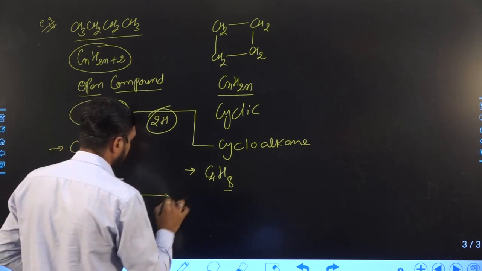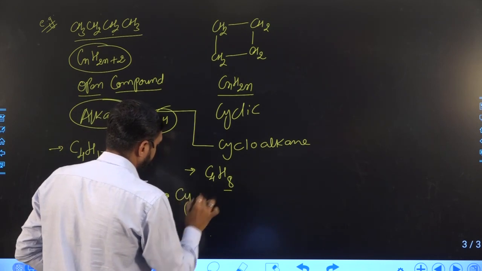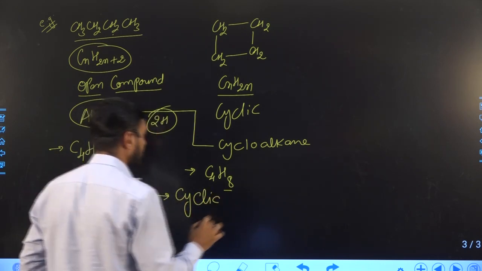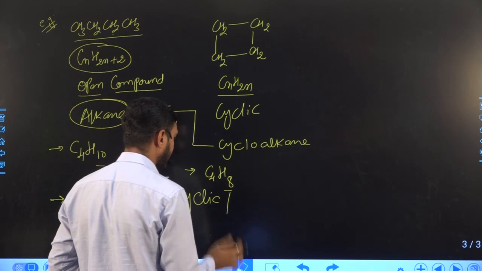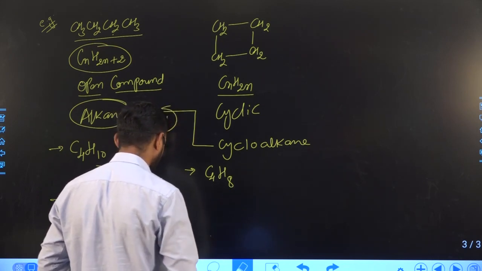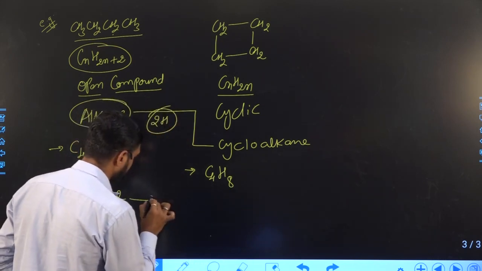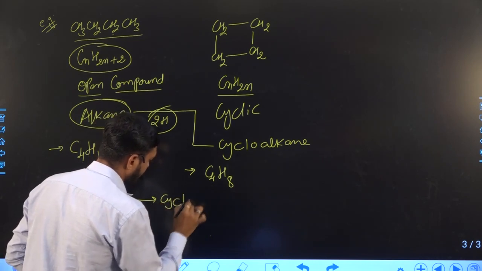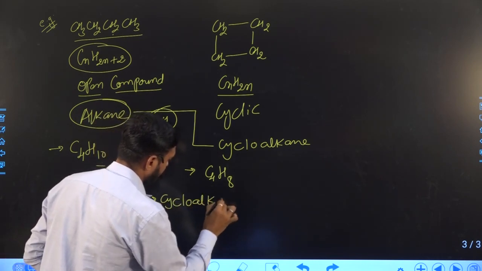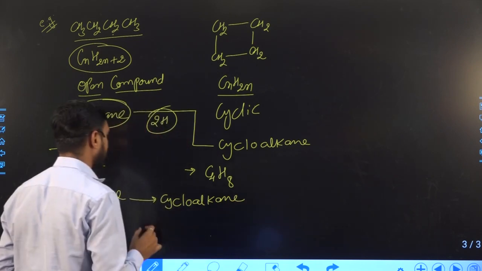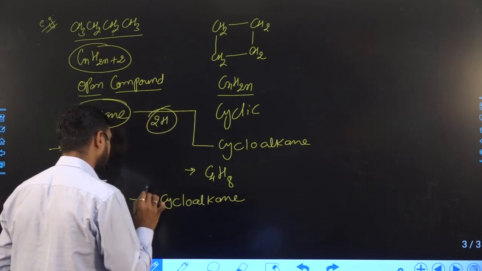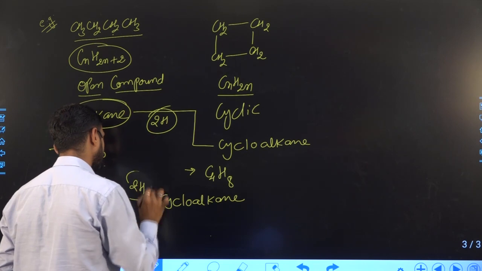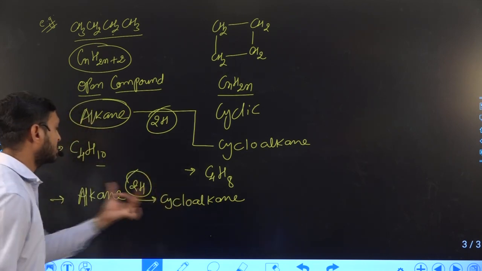Alkane and cyclic or cycloalkane. Here better I can write cycloalkane. Here the difference is 2 hydrogen. Right, here the difference is 2 hydrogen.